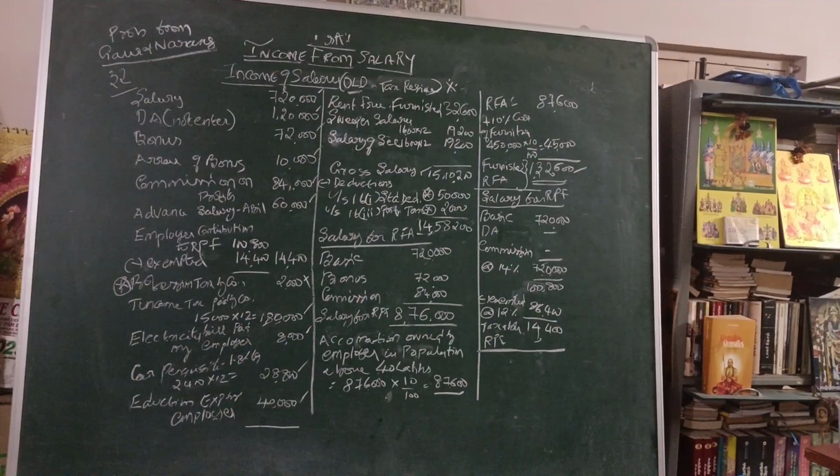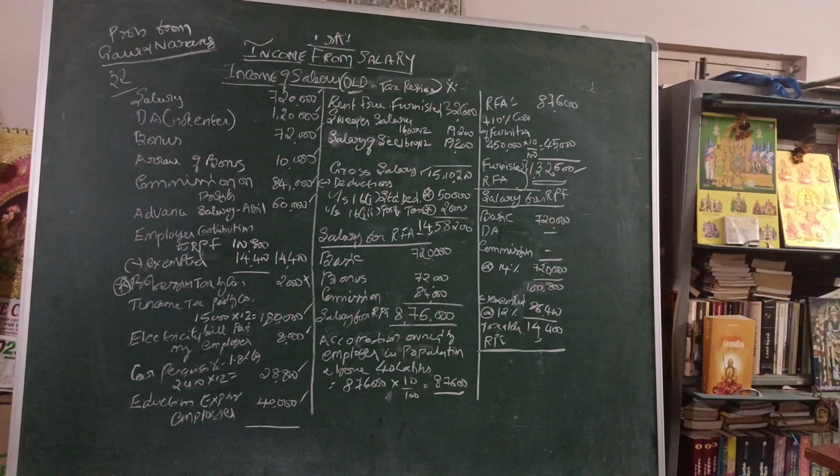It is taxable, but you can claim the exemption. Up to what extent can you claim the exemption? The exemption amount is 12% of the salary. So I made a mistake just to test whether you are continuously watching or not. For that purpose I voluntarily made one small mistake. See, total 1,08,000. The exemption is 86,400. So the taxable value of RPF is 14,400. It is clearly shown in the working note.